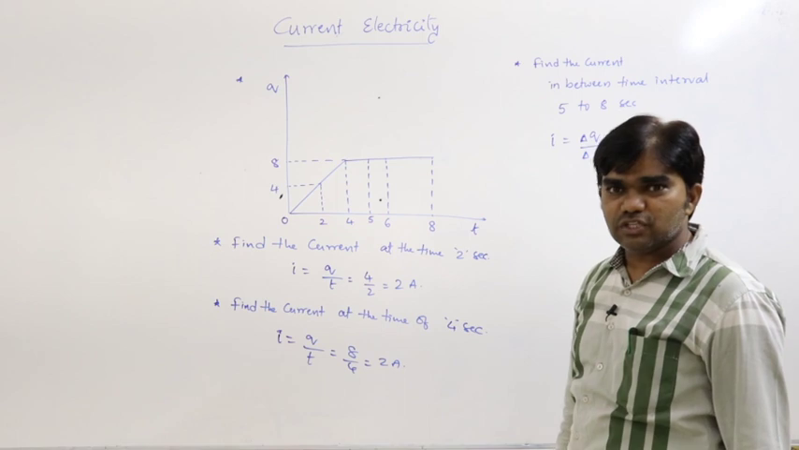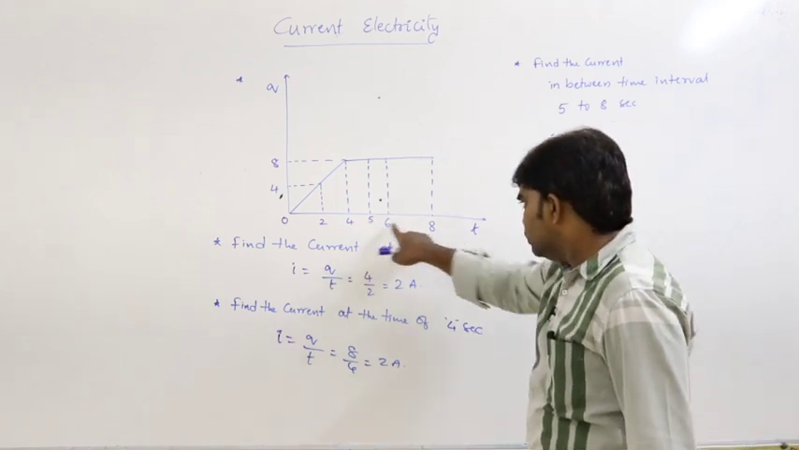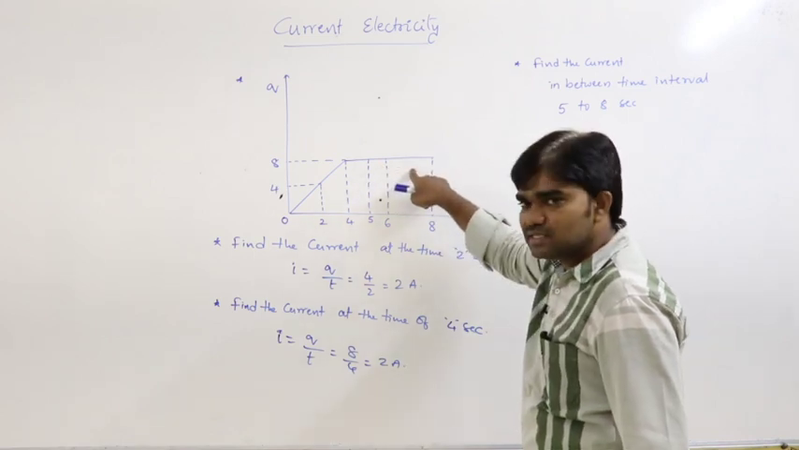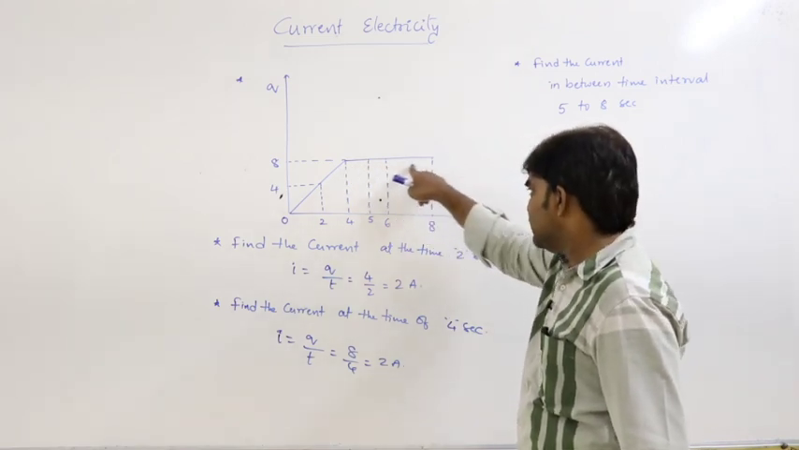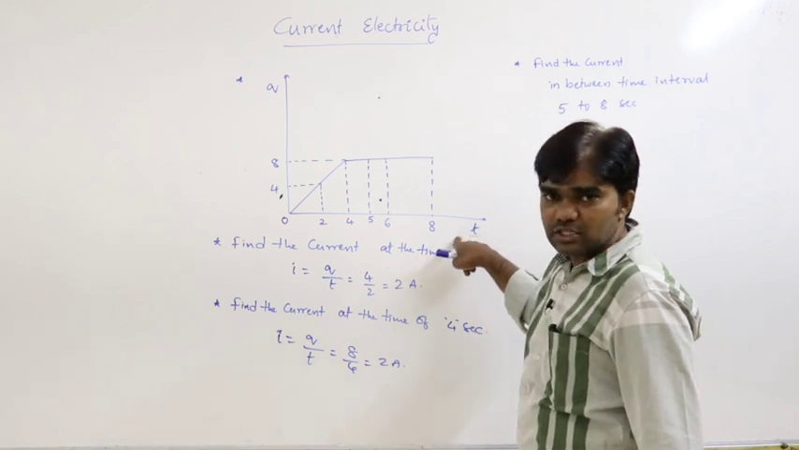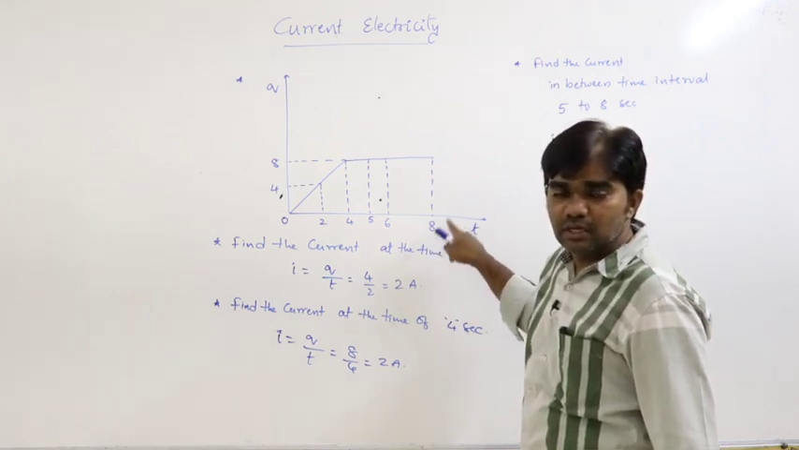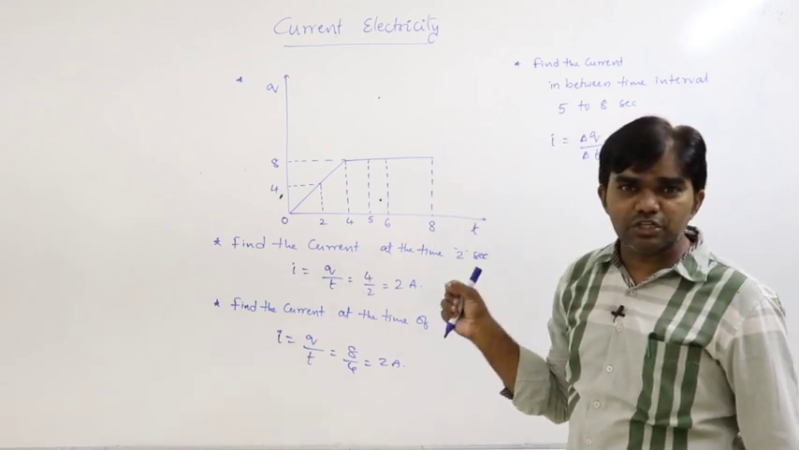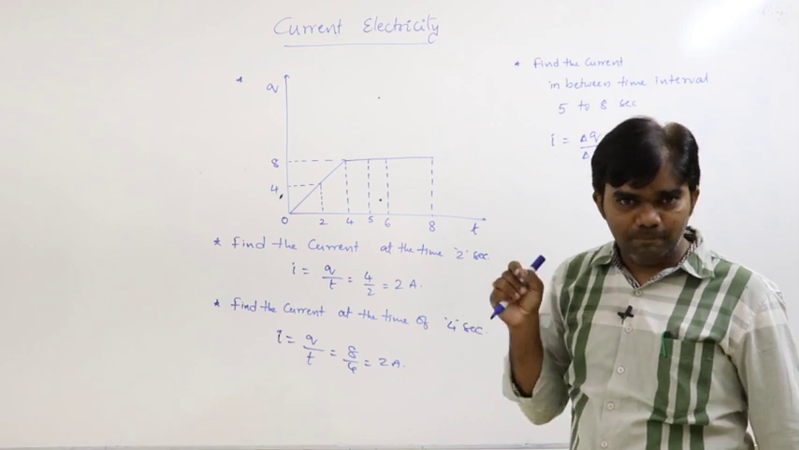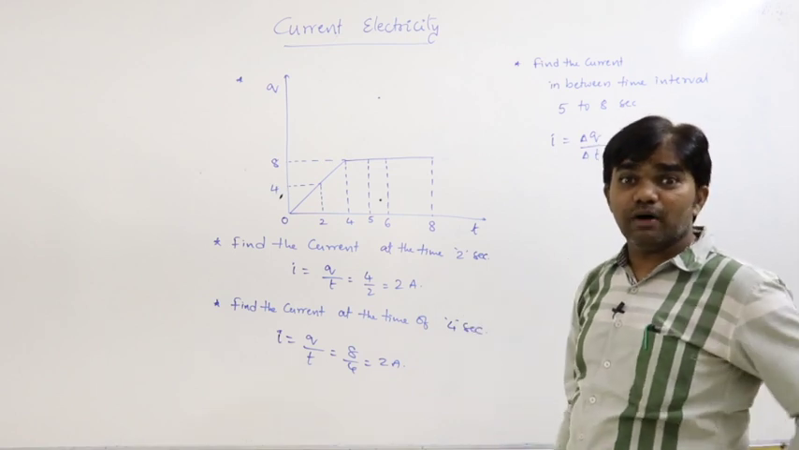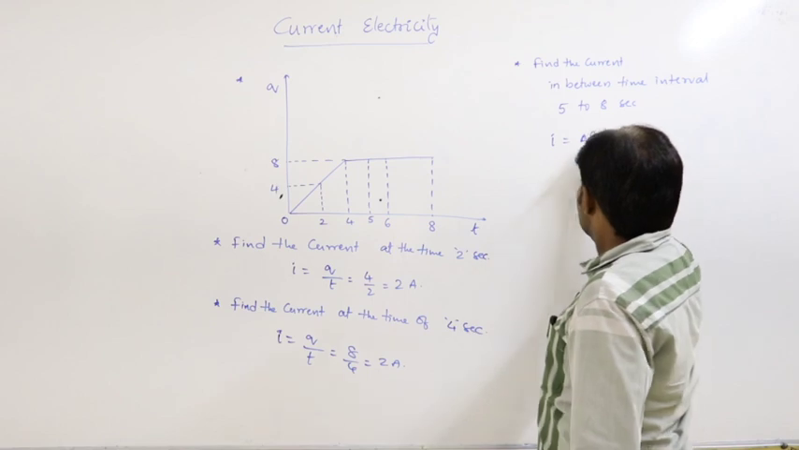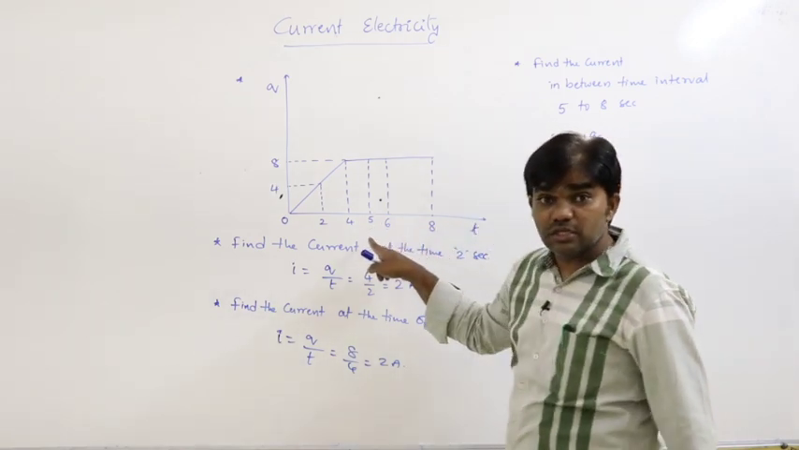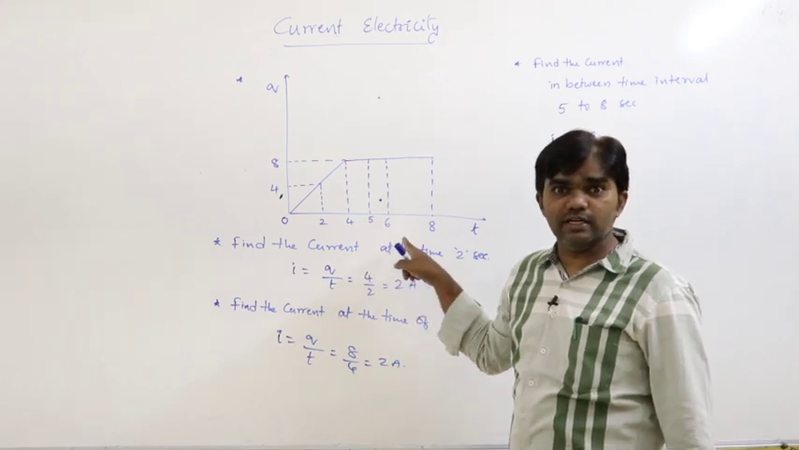Rate of flow of charge. From 5 to 8 seconds, due to the change in the time, charge remains constant. See the shape of the graph, straight line parallel to x-axis. That means y component does not change. If the y component does not change, slope of the graph is 0. Here charge does not change from 5 seconds to 8 seconds.